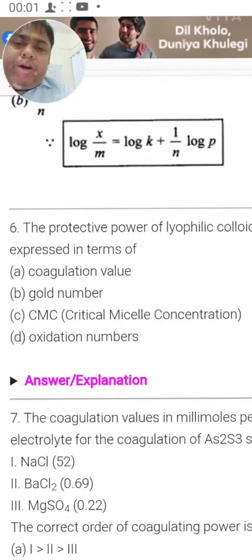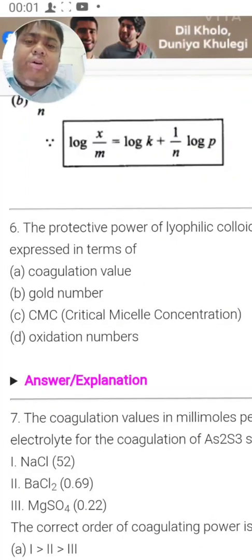Next, the protective power of the lyophilic colloid is given by gold number. All right, so gold number is a term which is used for protection of colloid. Sometimes we add certain protecting colloid to help the colloid not to get precipitated.